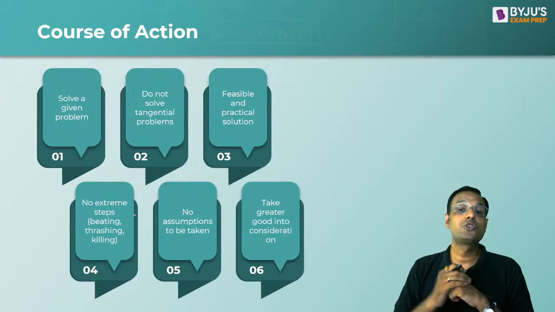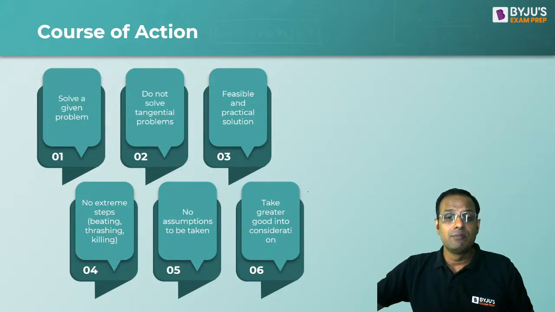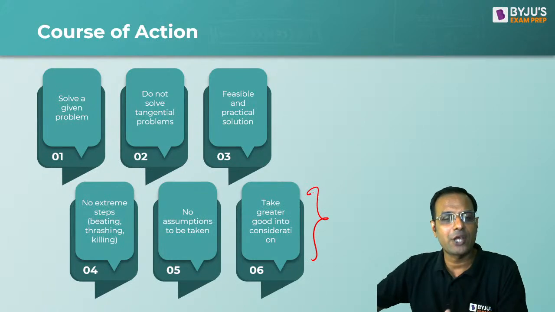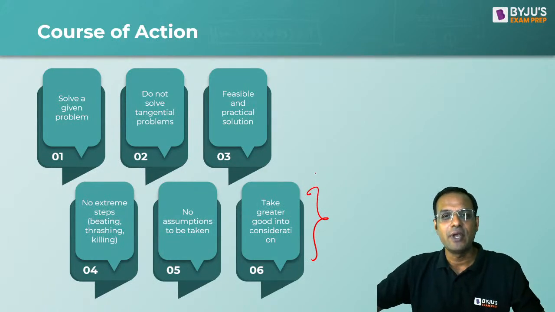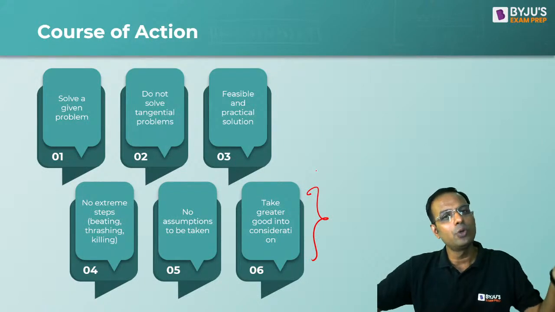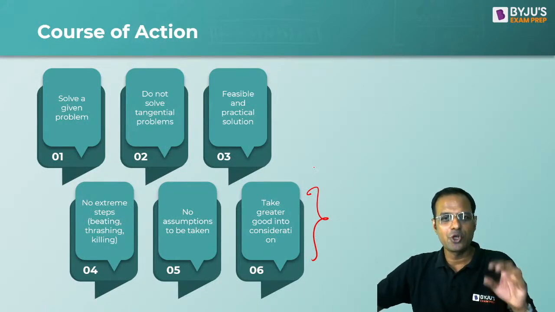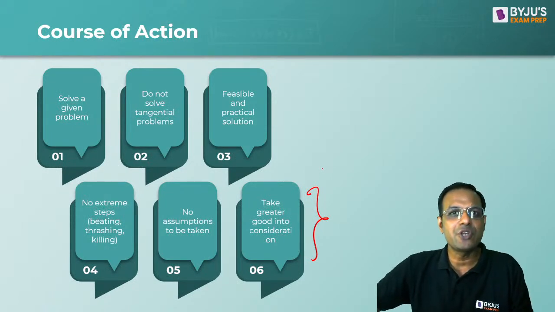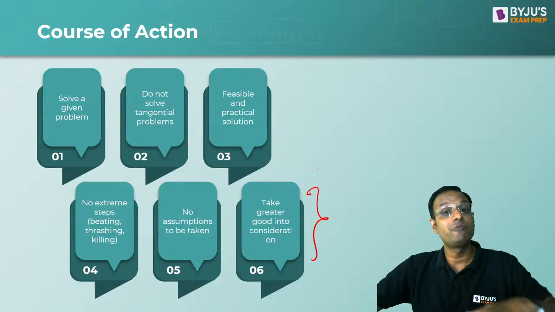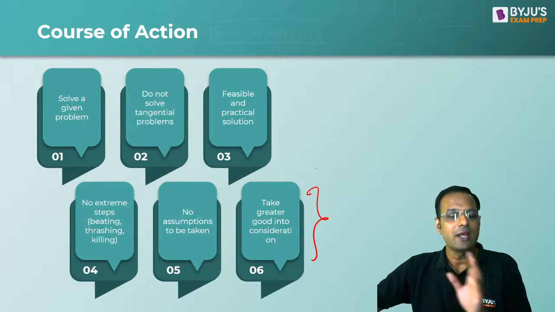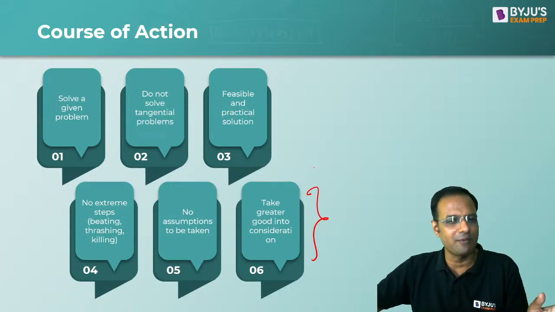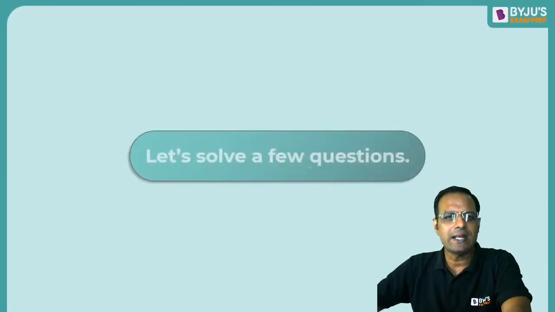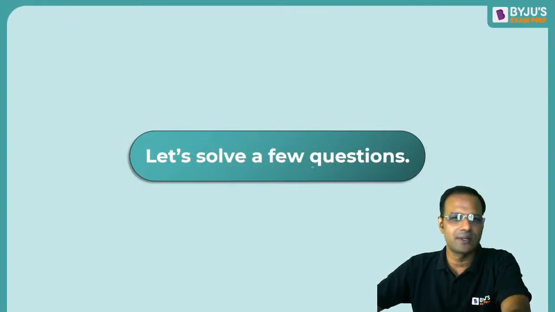Also consider the most important part, the greater good. Your course of action must have a purpose. It should be for the welfare of both the parties. It should not be something which is damaging to somebody. It should be for the greater good. Keep these 6 things in mind, and you will be on song with course of action questions. Let us now look at a few questions.